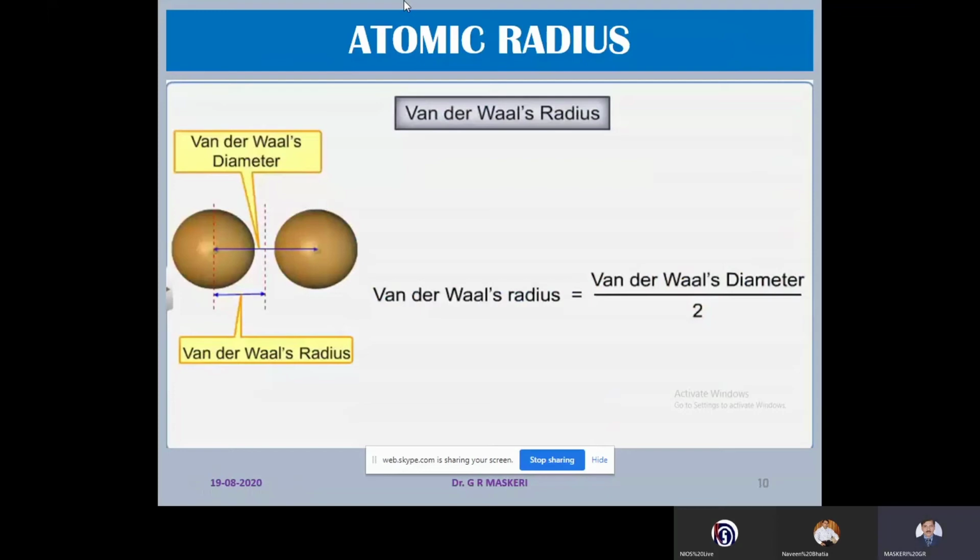And this practically happens for the noble gases. Noble gases occur in nature as single atoms. They do not combine. Therefore, we measure the distance between two atoms of helium or two atoms of the noble gases and divide the distance by 2 to get the van der Waals radius.